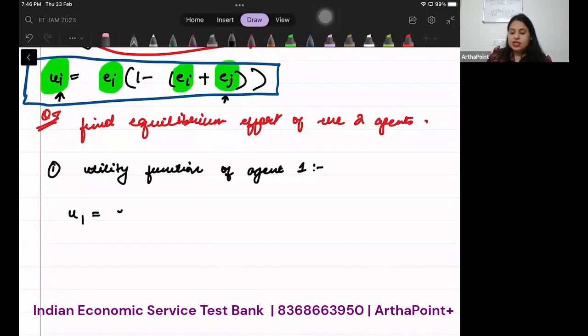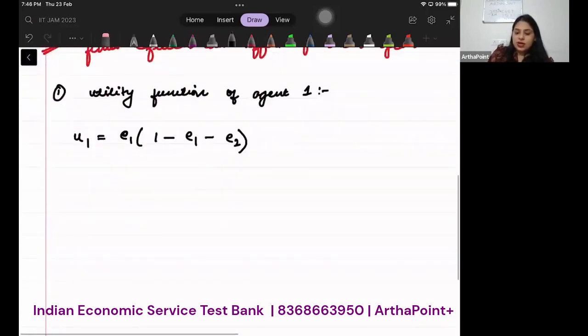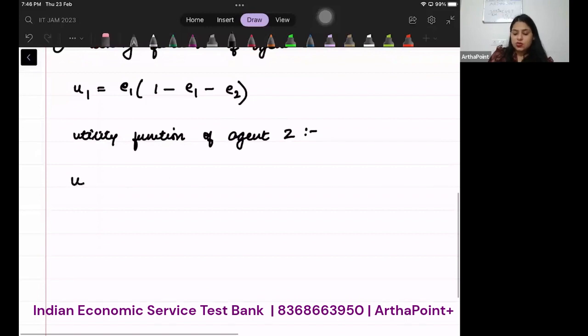U1 is equal to E1 times (1 minus E1 minus E2). What is the utility function of agent 2? U2 is equal to E2 times (1 minus E2 minus E1).